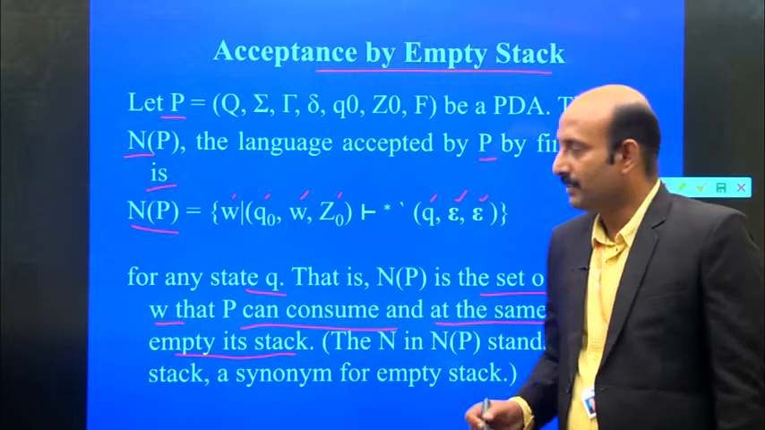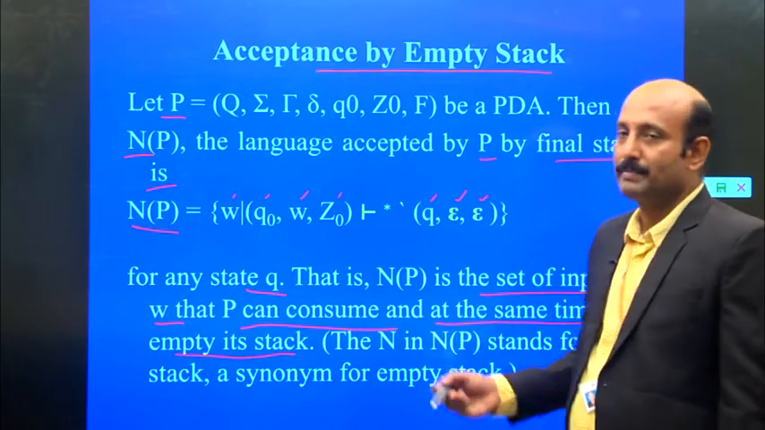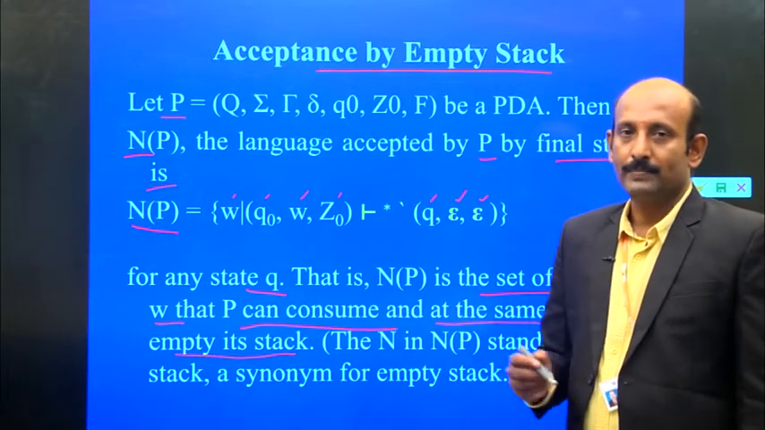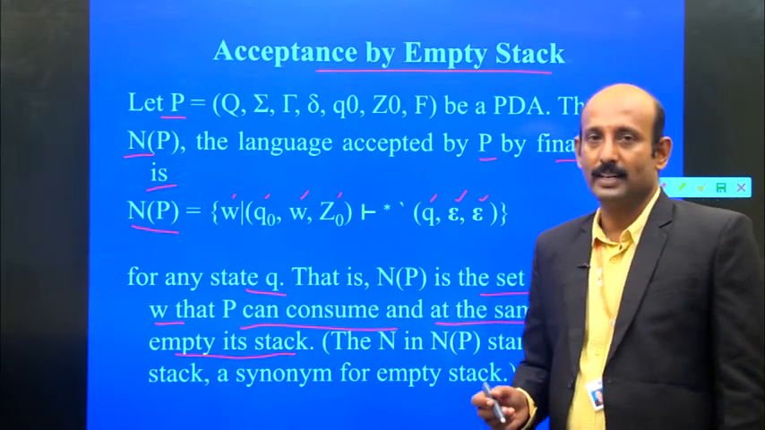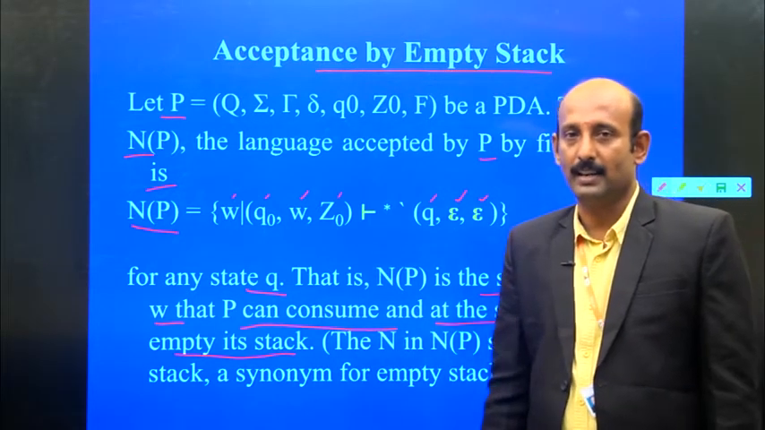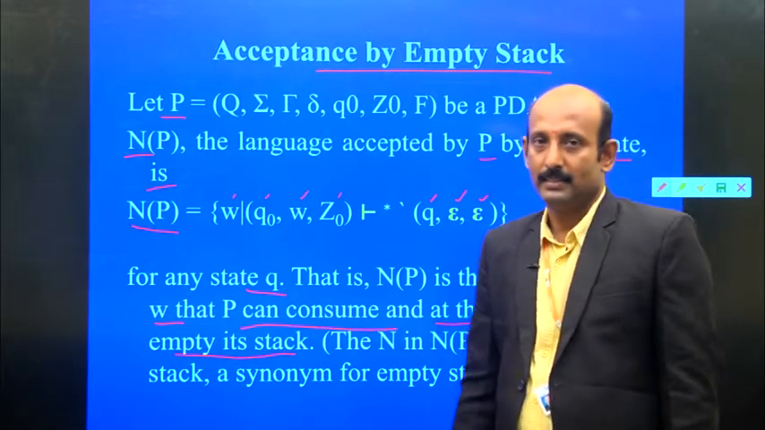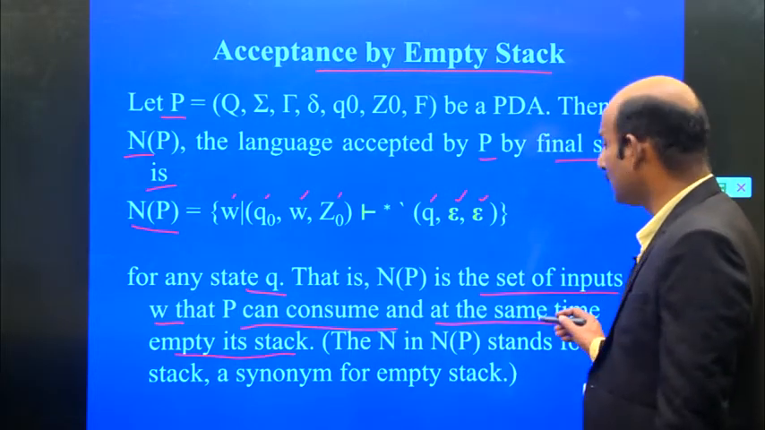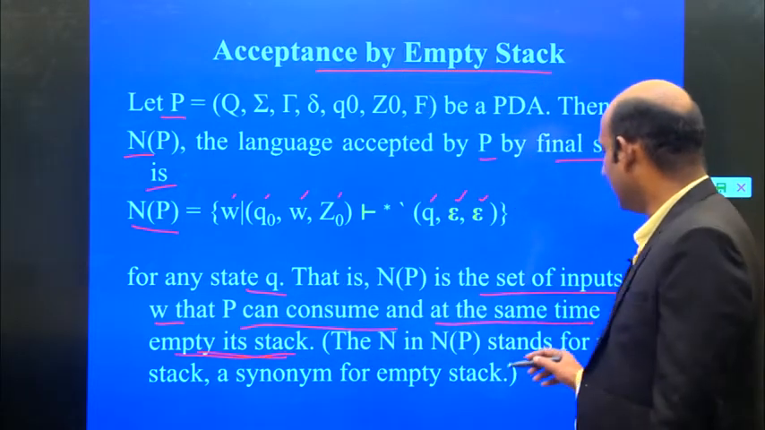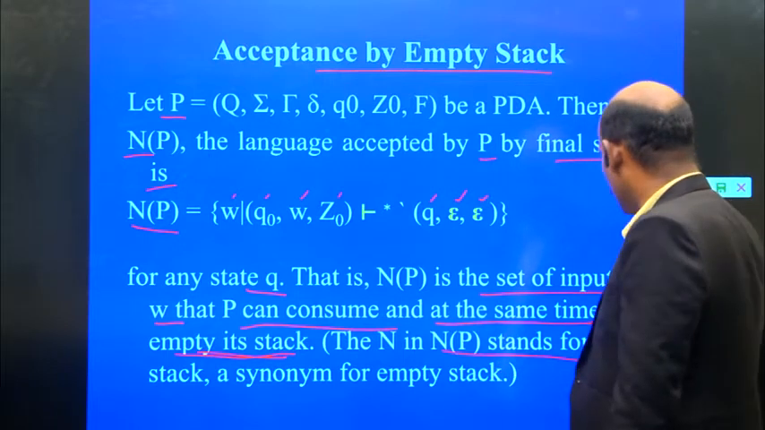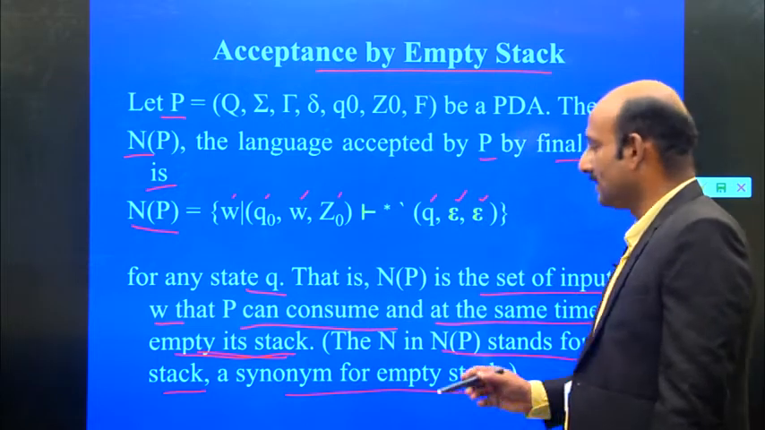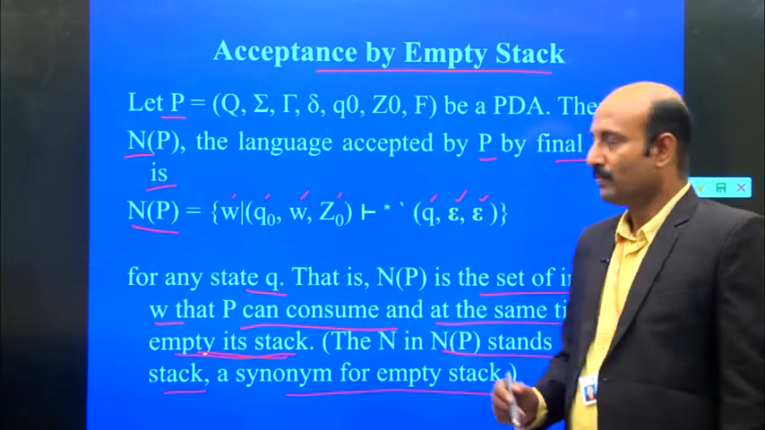That is the main difference between acceptance by final state and acceptance by empty stack. So there are two ways we can go: acceptance by final state and acceptance by empty stack. At the same time, the stack becomes empty. Then this push down automata stands for null stack, which is synonymous with empty stack.